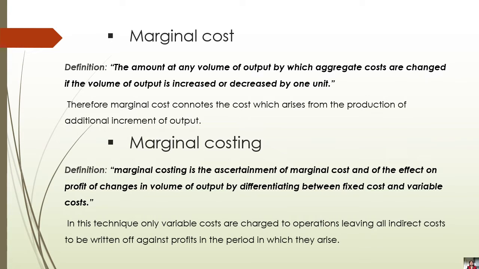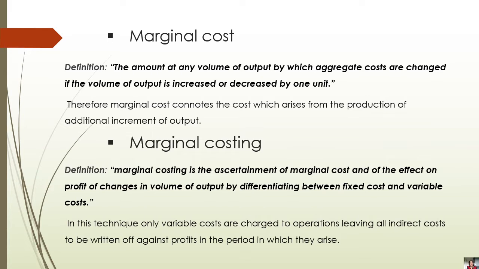Marginal costing is the ascertainment of marginal cost and of the effect on profit of changes in volume of output by differentiating between fixed and variable cost. So it is nothing but the application of marginal cost, or calculating the marginal cost, that is called marginal costing. But for that purpose you have to divide your cost into fixed and variable cost.